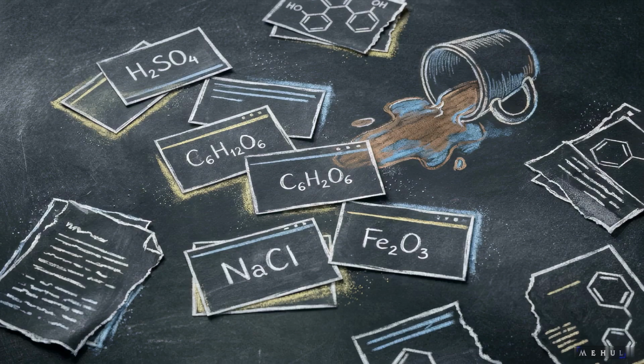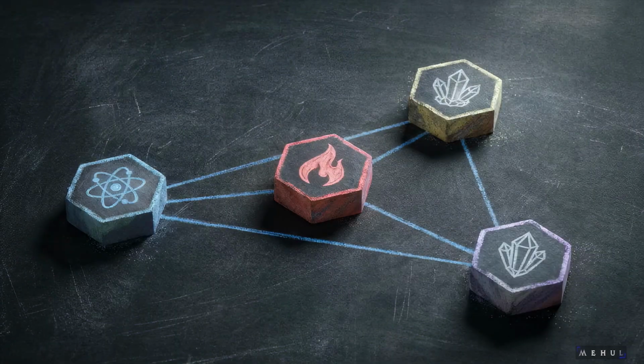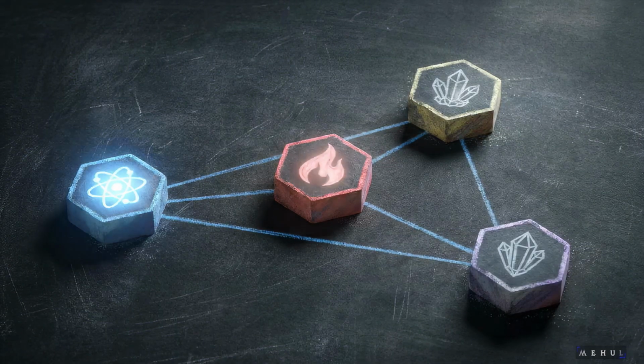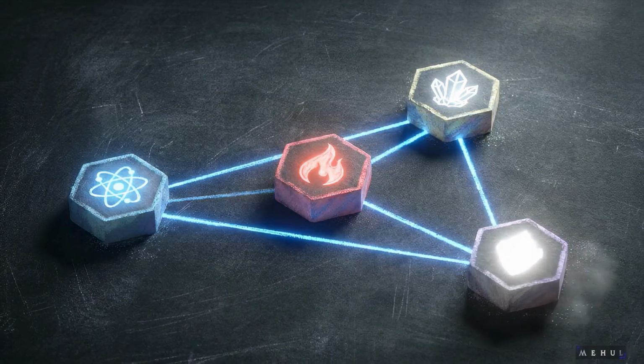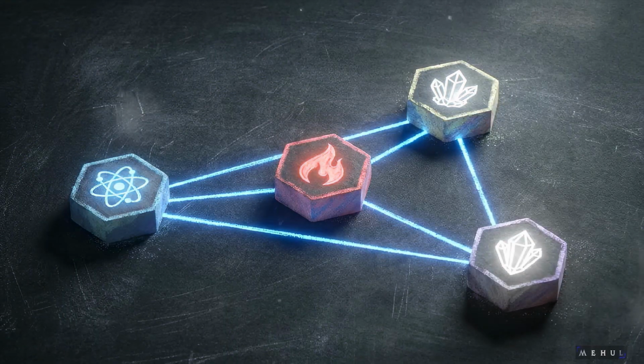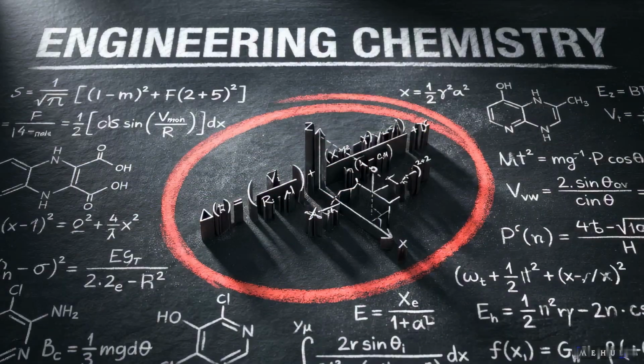To master engineering chemistry, we must discard the idea that it is a random collection of reactions to be memorized. It is a strictly governed, interconnected logic system. The laws dictating quantum probability scale directly into thermodynamics, which then dictate macro-level materials. Our objective here is precise, decoding dense chemical theory into an actionable framework.